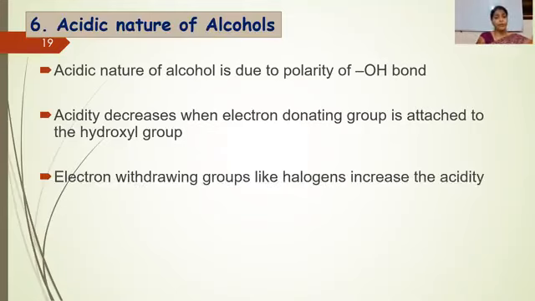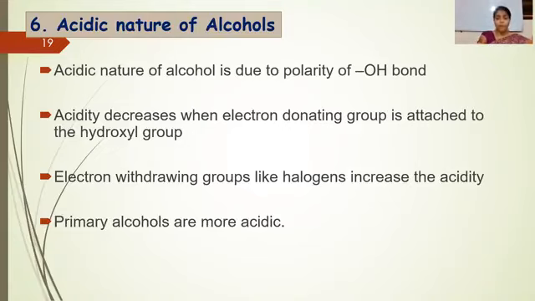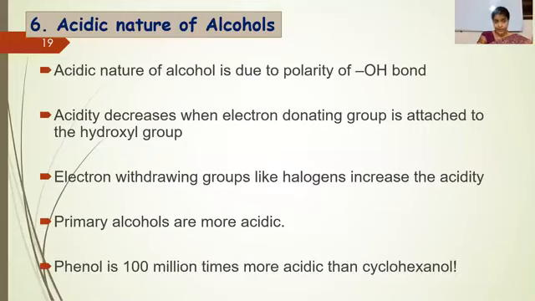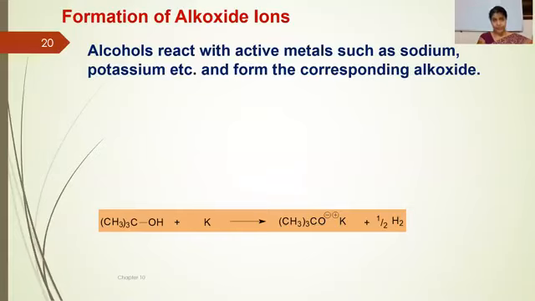Oppositely, an electron withdrawing group, which can withdraw electrons, like a halogen, increases the acidity of alcohols. Primary alcohols are more acidic than secondary or tertiary alcohols, and phenol is 100 million times more acidic than cyclohexanol. This part we will discuss in the next chapter.